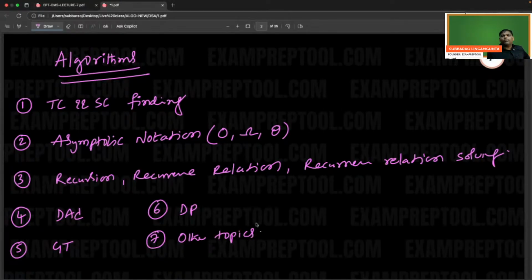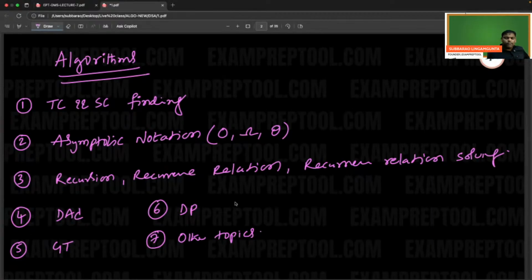Some extra topics, right? So these are the main things. Some other topics are also there, and we are going to cover a few more. Topics 1 to 6 are main. The seventh one is some extra topics we are going to discuss.